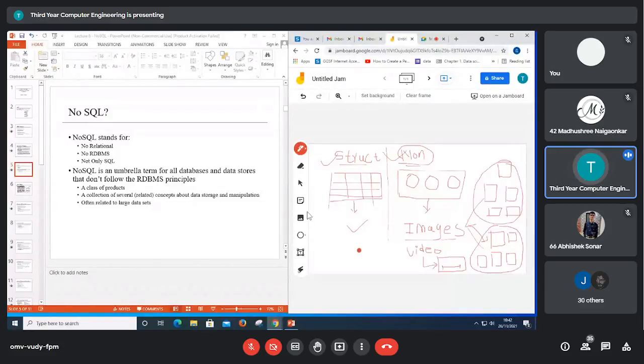But nowadays, what data do we have? That is not structured data. We have unstructured data and we have to process it to find the insight of the data. That's why NoSQL is a must.